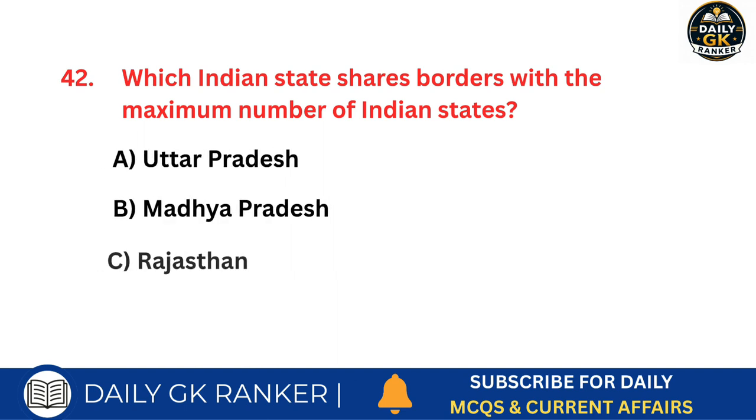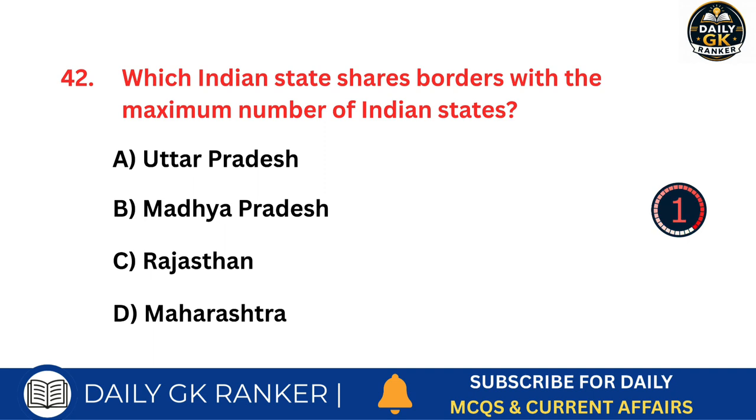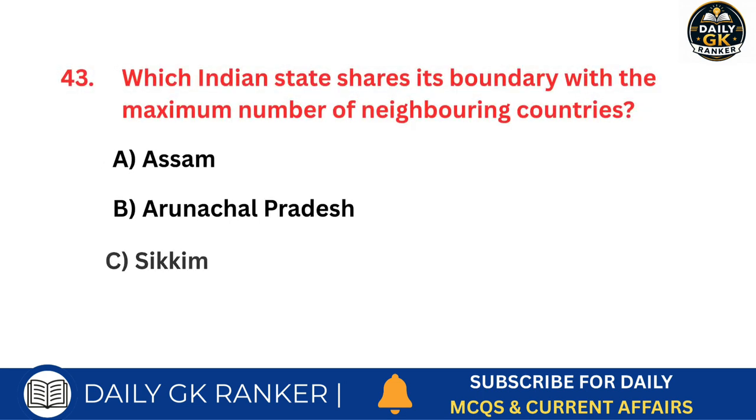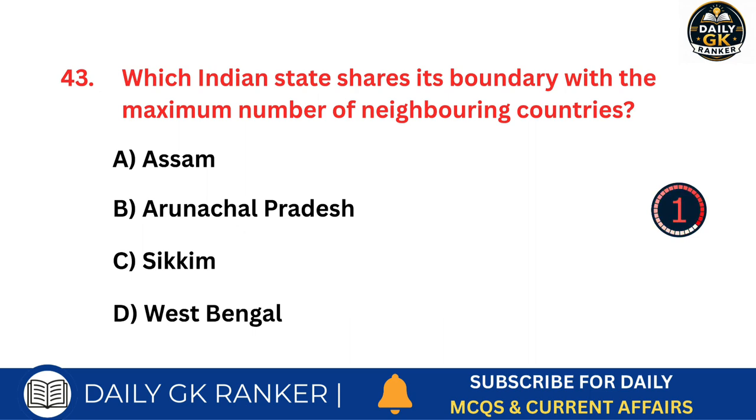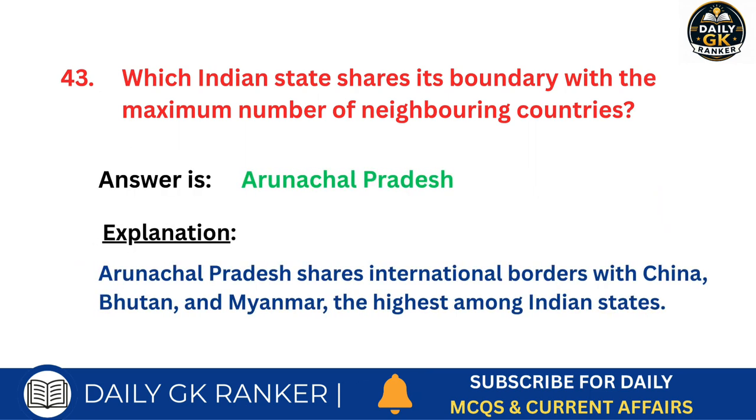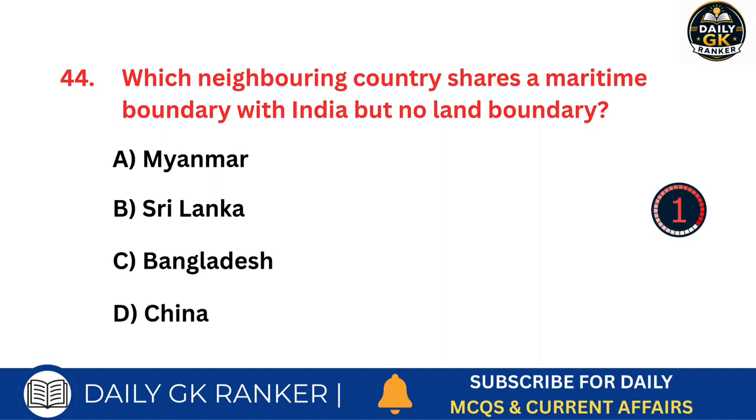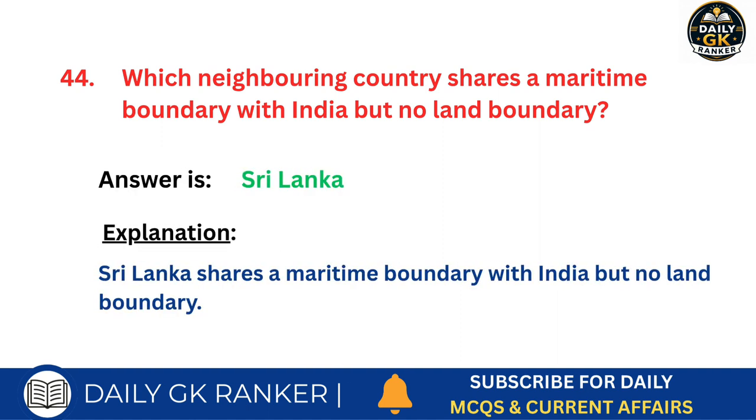Which Indian state shares borders with the maximum number of Indian states? Answer is Uttar Pradesh. Which Indian state shares its boundary with the maximum number of neighboring countries? Answer is Arunachal Pradesh. Which neighboring country shares a maritime boundary with India but no land boundary? Answer is Sri Lanka.